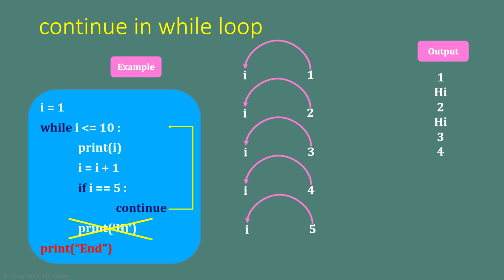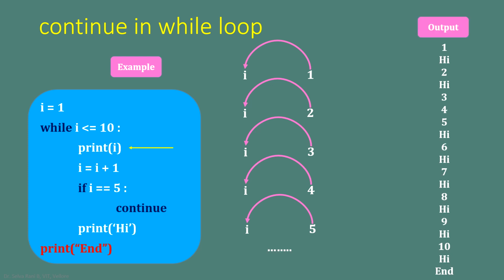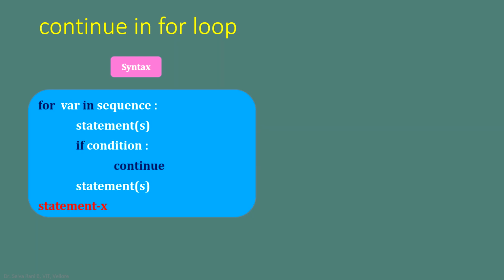And at the while loop, we are having the value of 5 as i, and it is tested against the condition. And this will continue until we are having the value of 10 and hi. And when it becomes 11, 11 less than or equal to 10, the condition fails. And the control will be transferred outside while, and we have the print statement end outside of while. So we are having the end message on the screen.